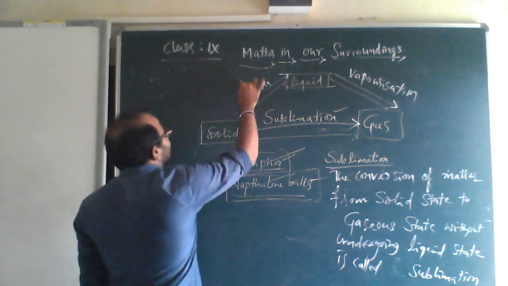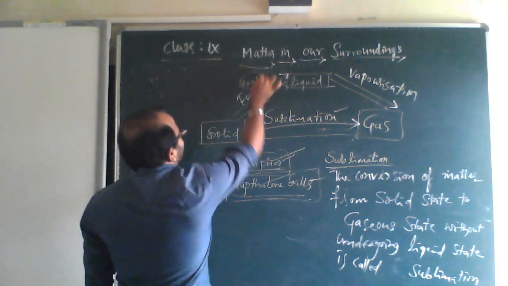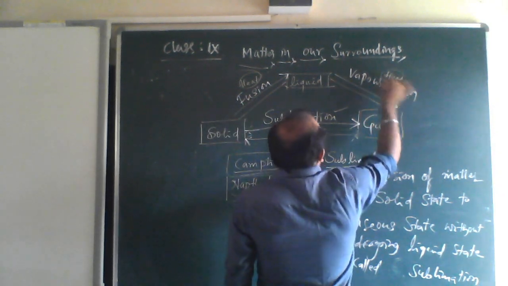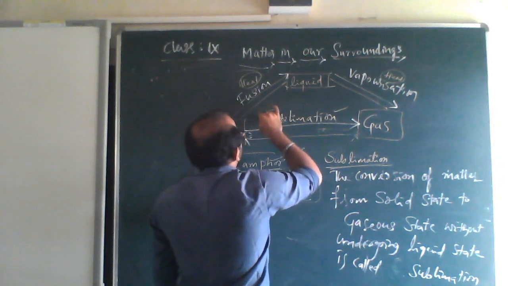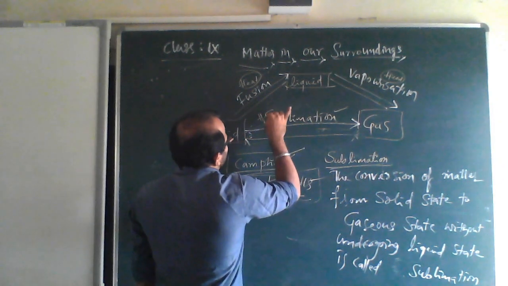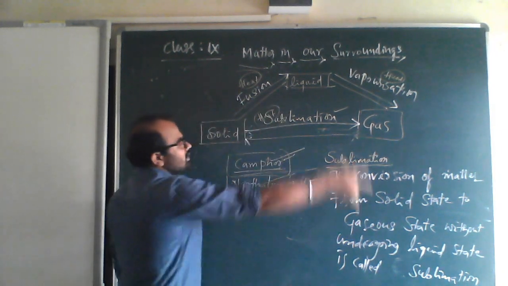Here after heating you will get liquid. Here again heating you will get gas. So again from heating, or without heating also, we can get it. We can say with application of heat we get sublimation.